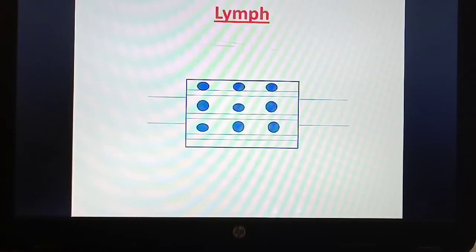Now you have seen about the arteries, veins, capillaries, isn't it? Now there are arteries, there are veins, capillaries, and also the cells are present. Now what happens here?